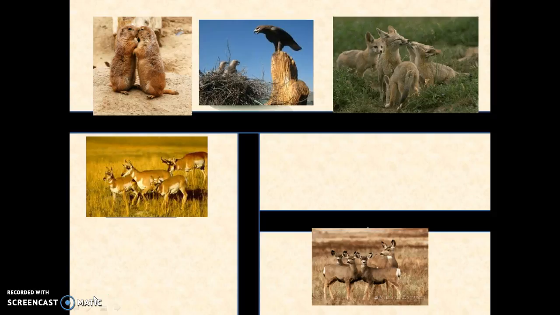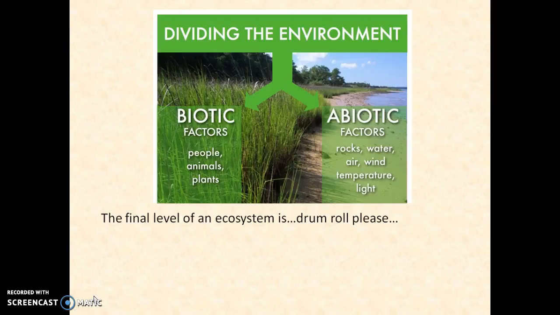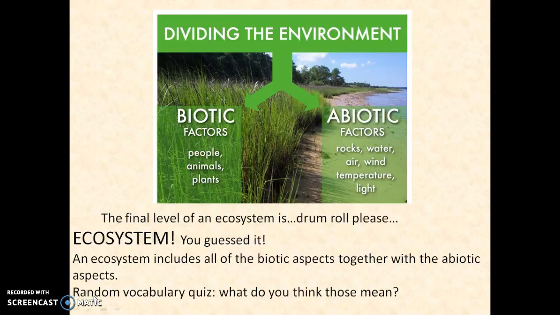Here's an example with animals. There's a lot of different populations here too, except they don't live on streets like a real neighborhood. The final level of an ecosystem is, drumroll please, ecosystem, you guessed it. An ecosystem includes all of the biotic aspects together with the abiotic aspects.